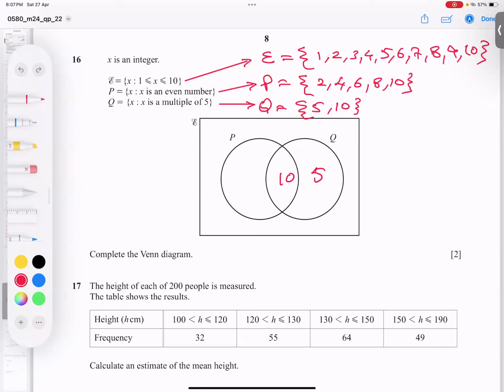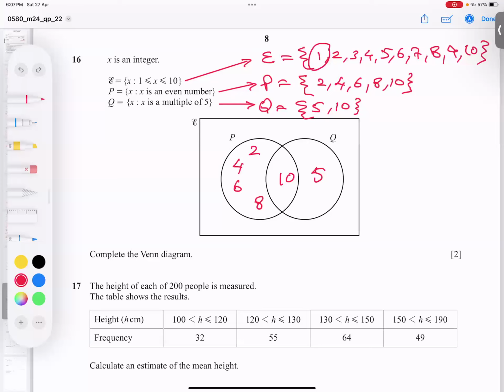Now talk about the P. And 10 is already taken, so these 4 members left will come in the half moon of P. Write in any order, anywhere: 2, 4, 6, 8. After finishing Q and after finishing P, students, then you go back to the main set.